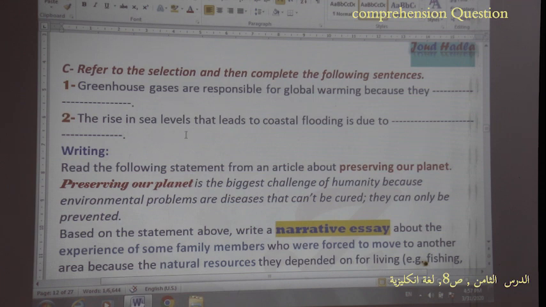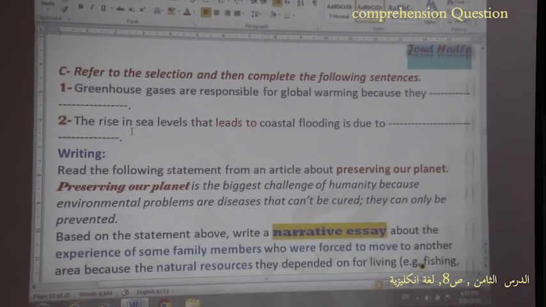Now, the rise in the sea levels leads to coastal flooding. Again, the rise in the sea levels leads to... Here we are talking about a cause and effect. So it leads to coastal flooding. Is it due to...? So what is the cause of the rise in the sea?